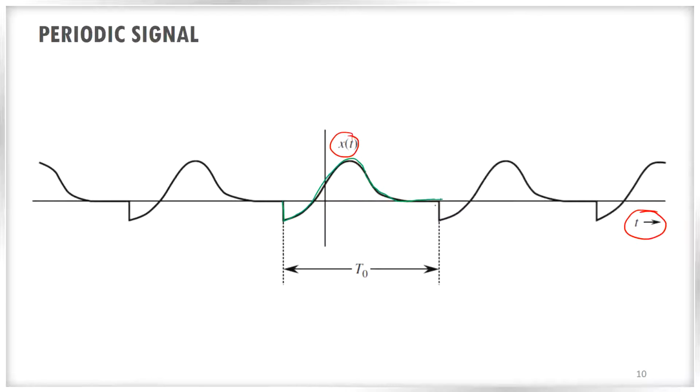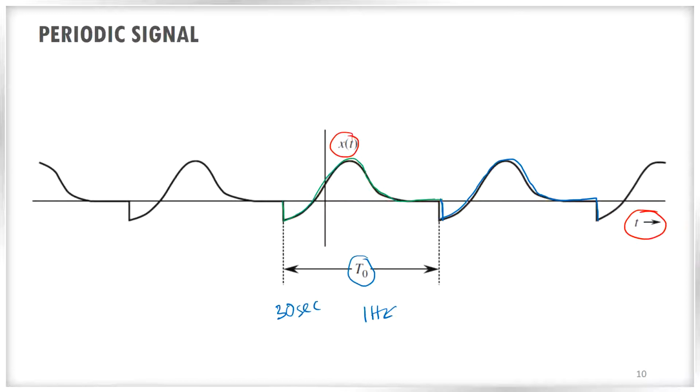So after this time, you can see that green color is the first replica of the signal, and after that t0 time, this can be anything. For example, this can be 1 hour, or this can be 30 seconds. It can be anything. So after that t0 time, the same event is repeating, or same signal is repeating with the same shape. There is no change in the shape.